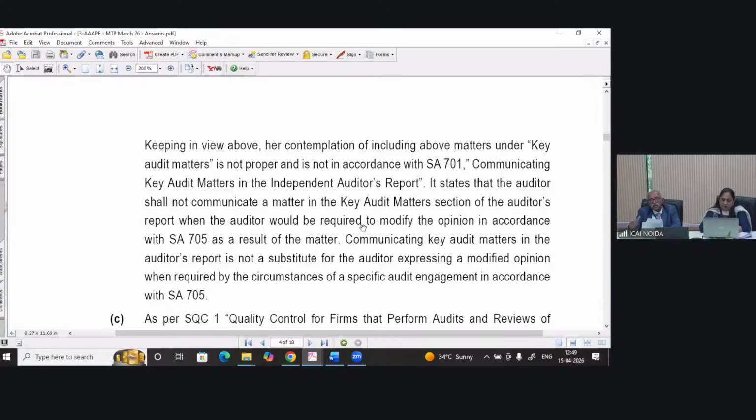So here the management is imposing a scope limitation, when management prevents the auditor. Management is preventing the auditor from requesting external confirmation of specific account balances. Therefore, she needs to issue a modified opinion.